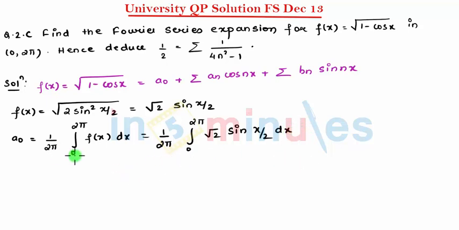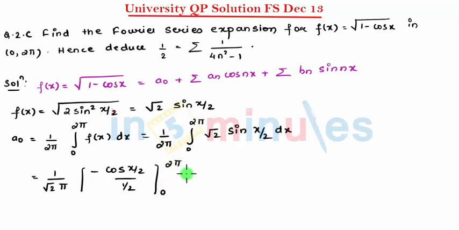Now we can integrate this, which comes to be 1 upon under root 2 into pi. Integration of sin is minus cos x by 2 divided by 1 by 2, where limits are 0 to 2 pi. Once we substitute the limits, we get 1 upon under root 2 into pi, and then minus 2 multiplied by